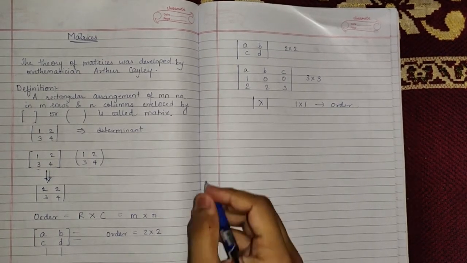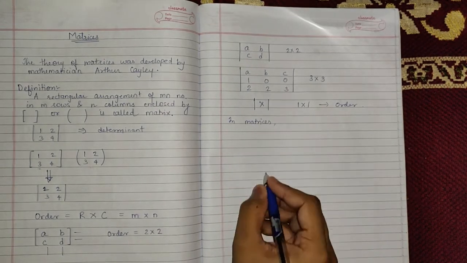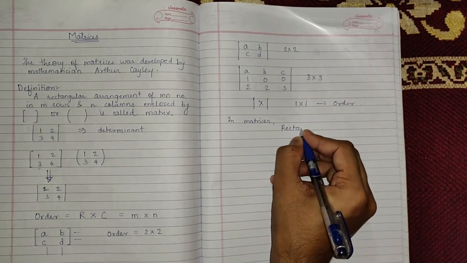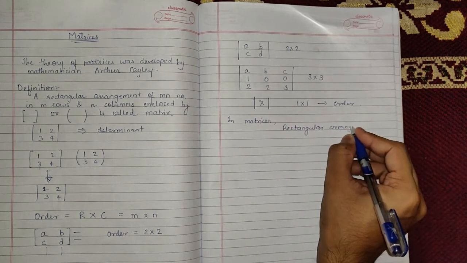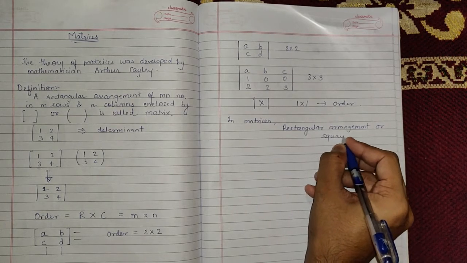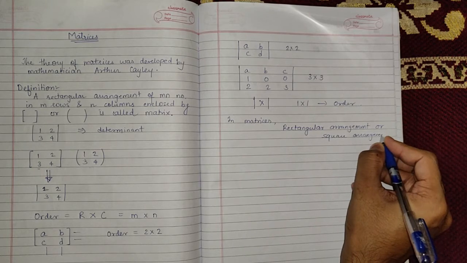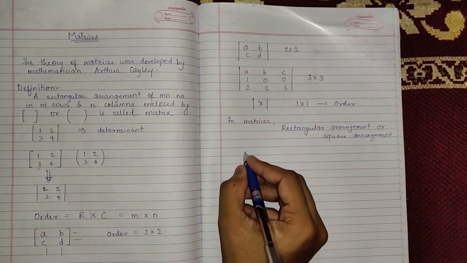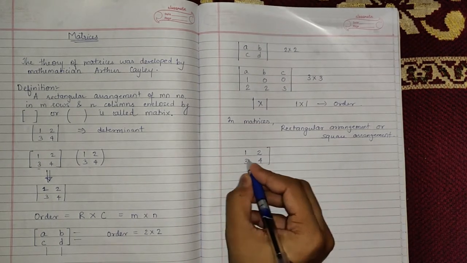But in matrices there are two possibilities. There can be a rectangular arrangement or a square arrangement. Okay. So both are possible in the case of matrices. For example, you can write like this.